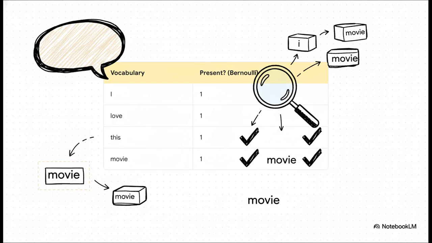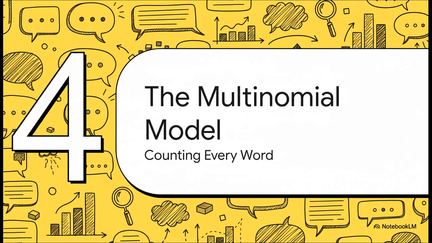Let's make this concrete. Take the sentence, "I love this movie." Now pay close attention to the word movie. It's in there twice. But look at what the Bernoulli model does. Since it's just a checklist, it sees the word movie as present and it just puts a 1 next to it. That's it. It completely ignores the repetition. It's all about simple presence versus absence. Okay, so that's one way to look at a sentence. But now, let's put on a totally different pair of glasses and look at that exact same sentence through the eyes of the multinomial model.